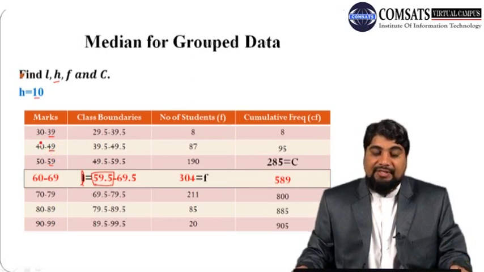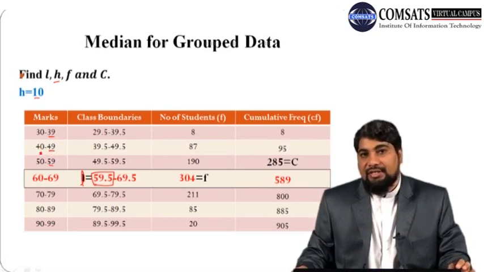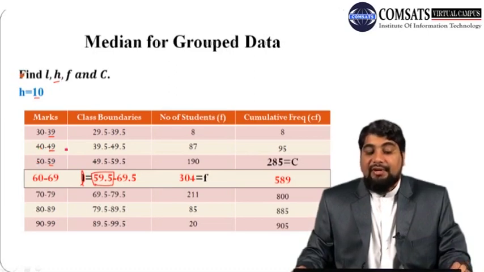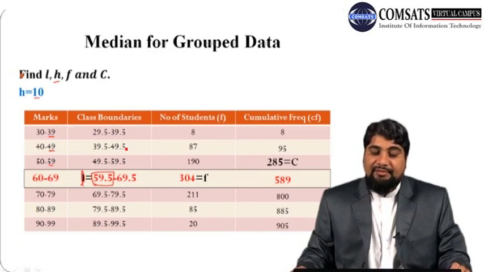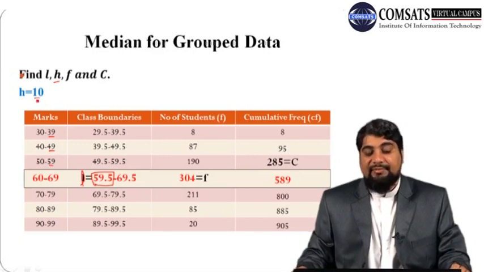Or you can take the difference of any two consecutive lower class limits. So 50 minus 40, you will get 10. Or even you can calculate h by taking the difference of any two consecutive class boundaries, 49.5 and 39.5. So just take the difference. The difference is 10 units, or 59.5 and 49.5, so it is 10. So the value of h is 10.